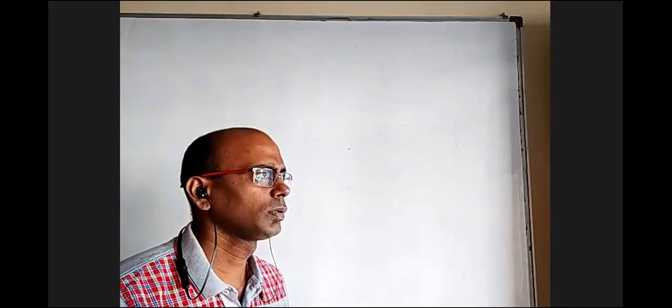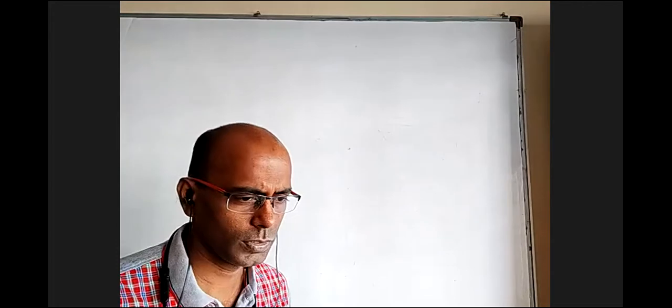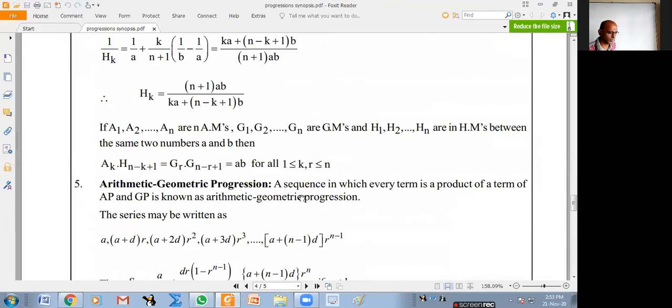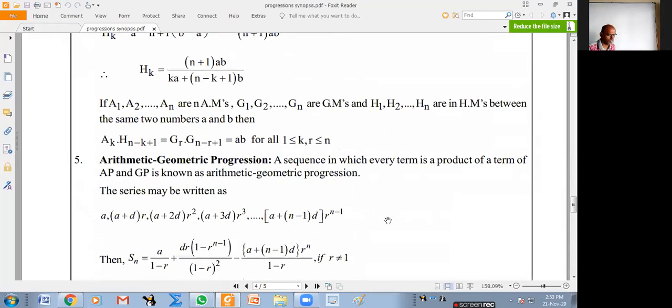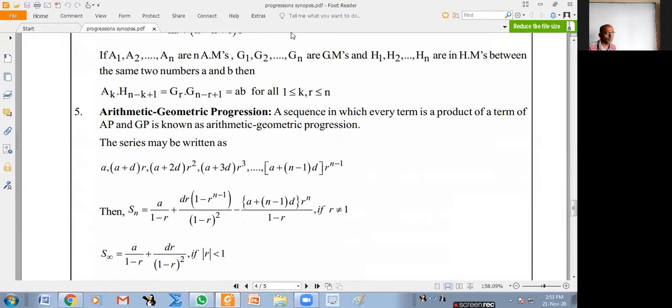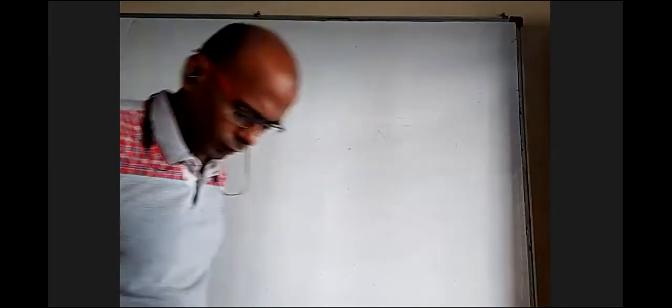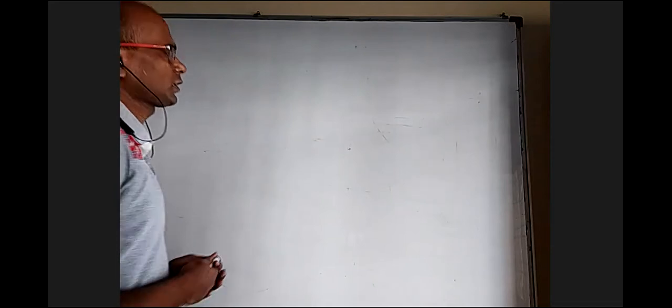Okay, so nothing more about that, just a minute. So we discussed the harmonic progression definition. One single harmonic mean when it is inserted, I have to discuss what it is, just a small thing. This is nothing great. I have to discuss AGP now. Single arithmetic, harmonic mean.